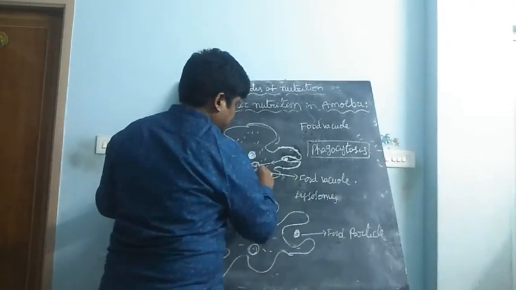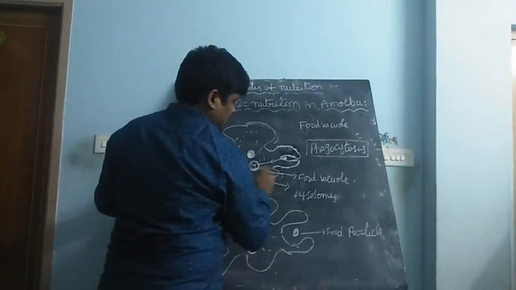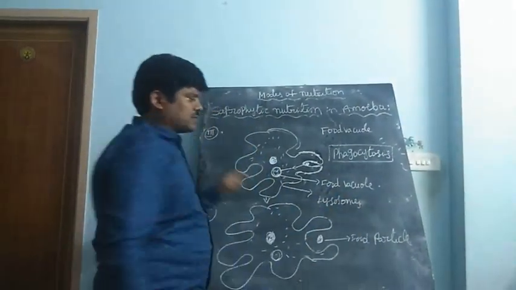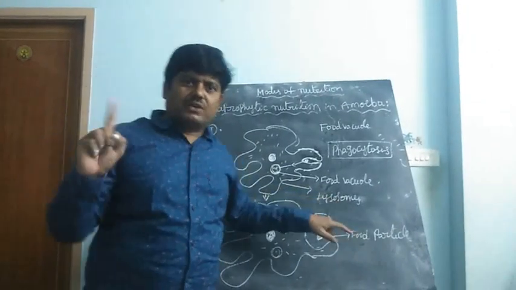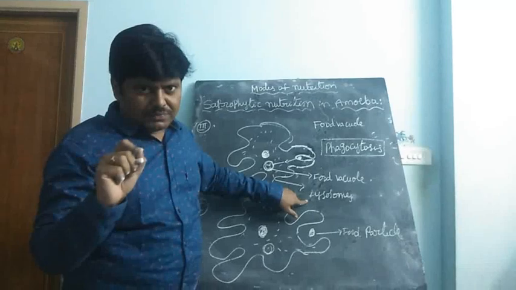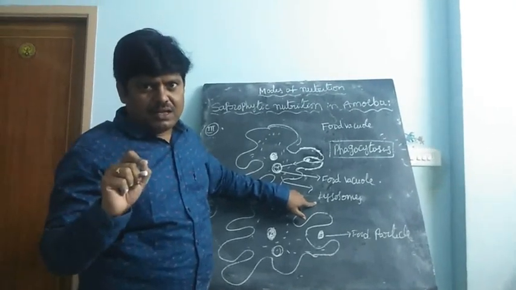Lysosomes. Where are they present? In the food vacuoles. In the food vacuole, some of the lysosomes are present. Already we have discussed it in the 9th class. So what about the lysosomes? Lysosomes are the suicidal bag of the cell.